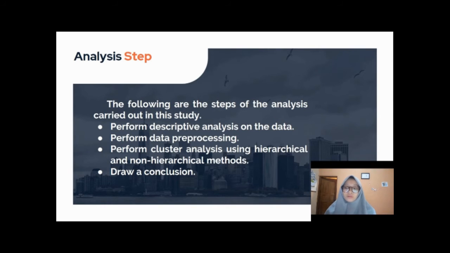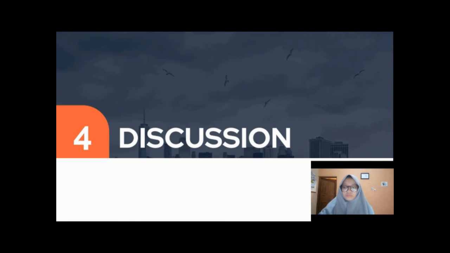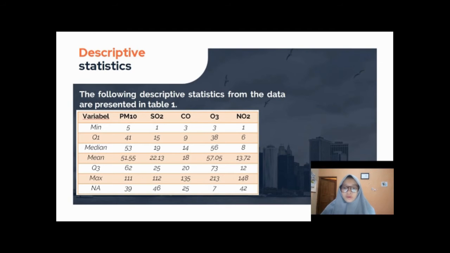The following are the steps of the analysis carried out in this study. First, perform descriptive analysis on the data. Then perform data pre-processing, then perform cluster analysis using hierarchical and non-hierarchical methods. Finally, draw a conclusion.